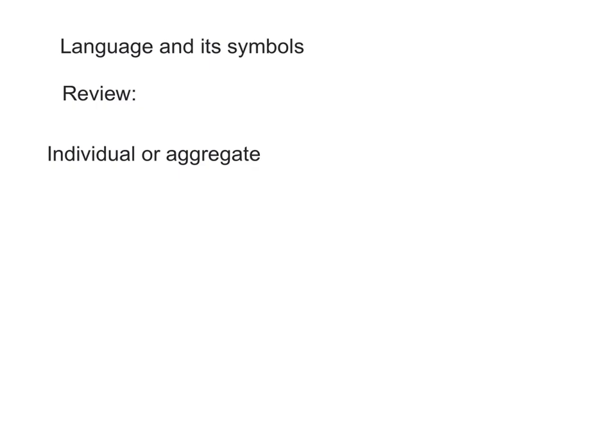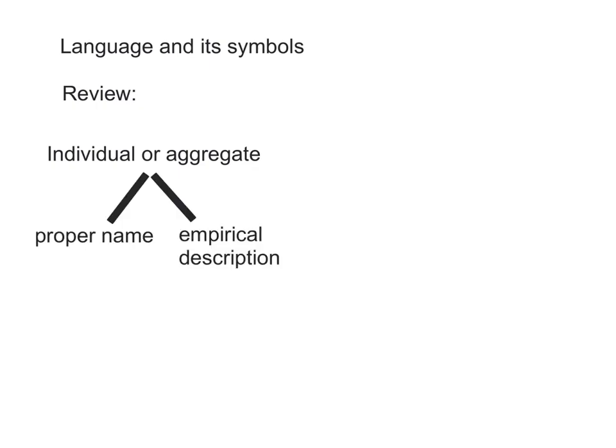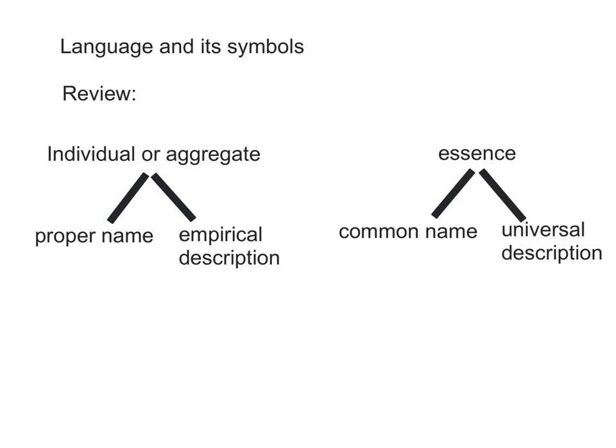So let's review what we have studied. Language employs four kinds of symbols to represent reality. Two to symbolize the individual, which are the proper name and the empirical description. And two to symbolize the essence, which is common to all the individual members of a class. So we use a common name or a universal description to symbolize the essence.